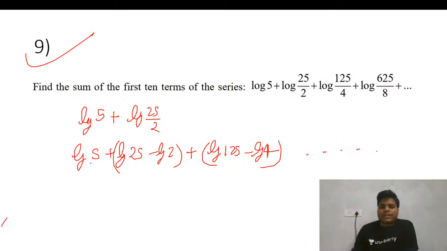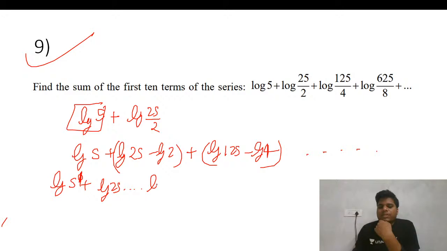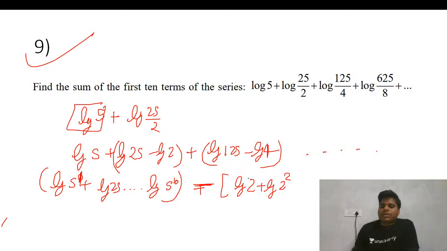Okay, so we need 10 terms. Log 5, this is the first term. So I will bring the 5 to one place. Log 25, so 5 to the power 1, it is starting and will go till 5 to the power 10, for the 10 terms. I hope I am doing right. Minus log 2 and plus log 2 to the power 2. This is starting from the second term, so this will go up to log 2 to the power 9.